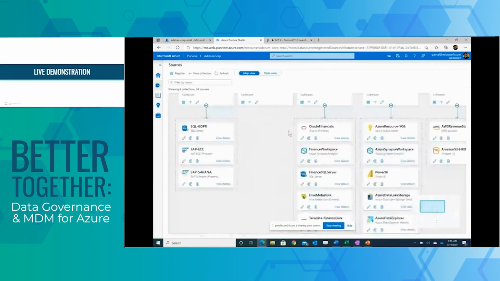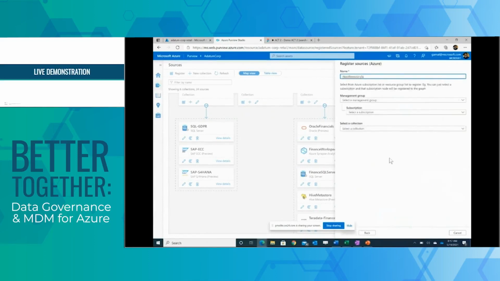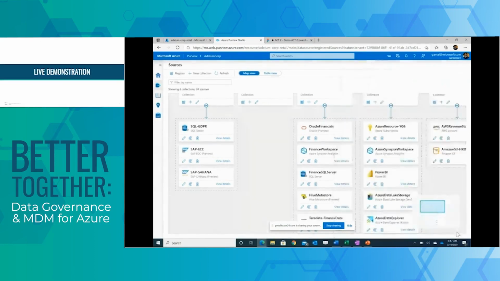One additional thing I do want to mention is, based on the feedback that we got from customers, we are enabling capabilities where you can scan well-defined hierarchies like Azure and AWS, and we're working to do the same for Google as well. Instead of scanning source by source, you can just scan a subscription, and we will do the heavy lifting of determining what are the storage accounts, what are the Cosmos DBs, what are the SQL servers in that subscription, and automatically bring that under the governance umbrella of Purview. It's a very important capability and very useful for our customers.